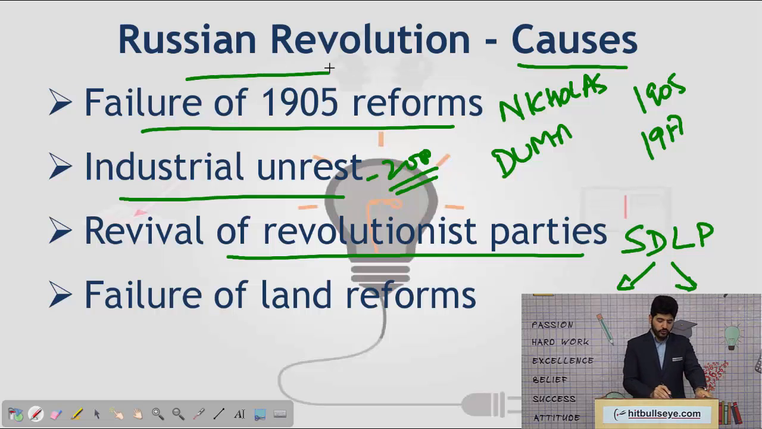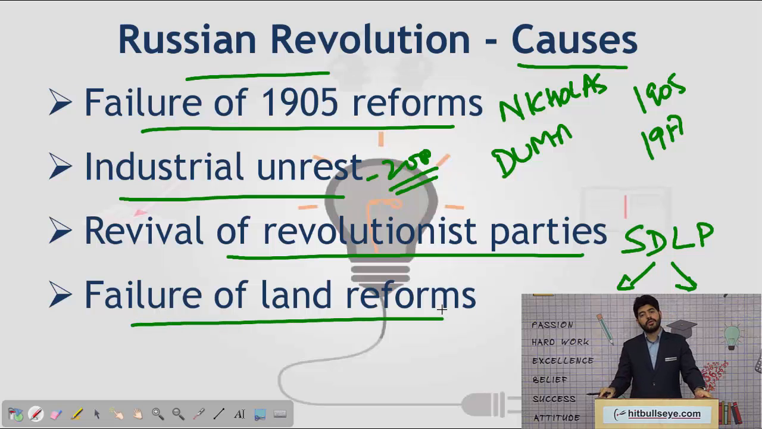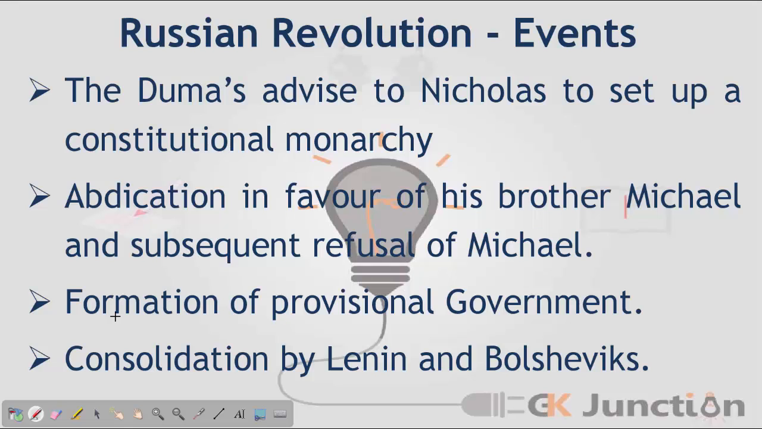And last was the failure of land reforms, because the earlier governments had decided that people would be given land so that they can earn a livelihood for themselves. But failure of such land reforms was again one of the major causes of the Russian Revolution. After having discussed the causes of the Russian Revolution, let us discuss the events that happened during it.